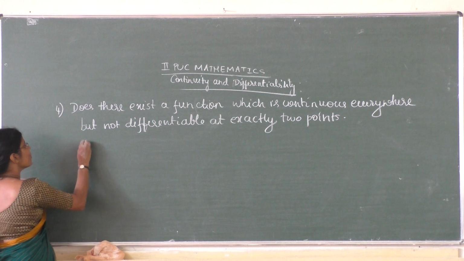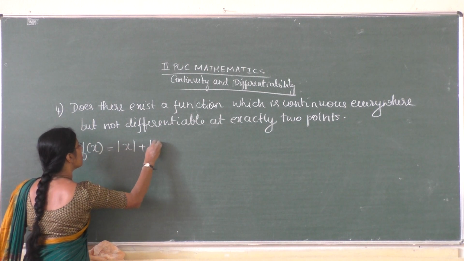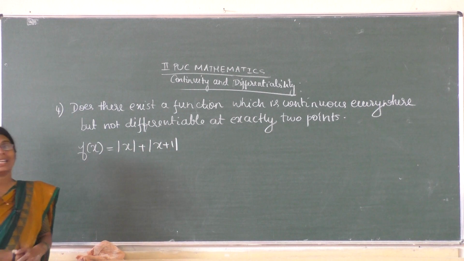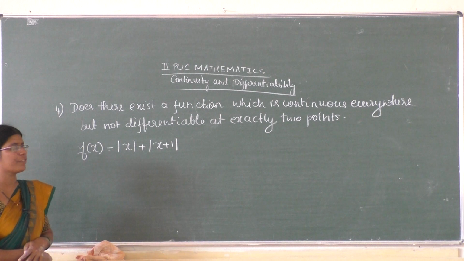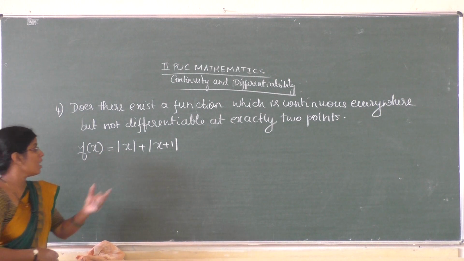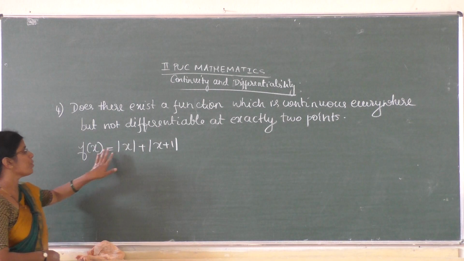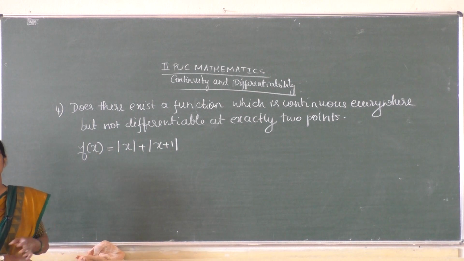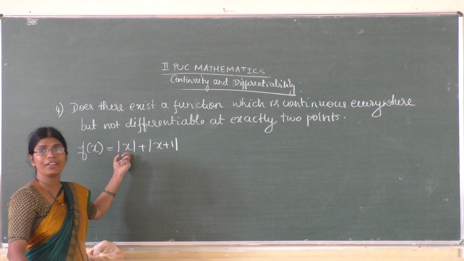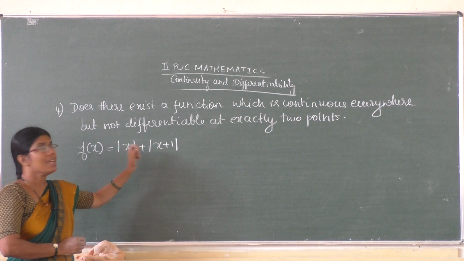Suppose I take the function modulus of x plus modulus of x plus 1. Modulus of x is continuous everywhere. Modulus of x plus 1 is also continuous everywhere. So this function is continuous everywhere. Now, mod x is not differentiable at x equal to 0, which we proved already.